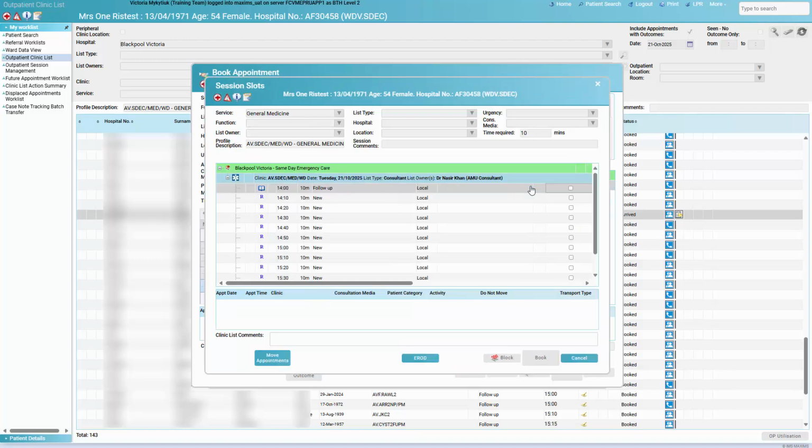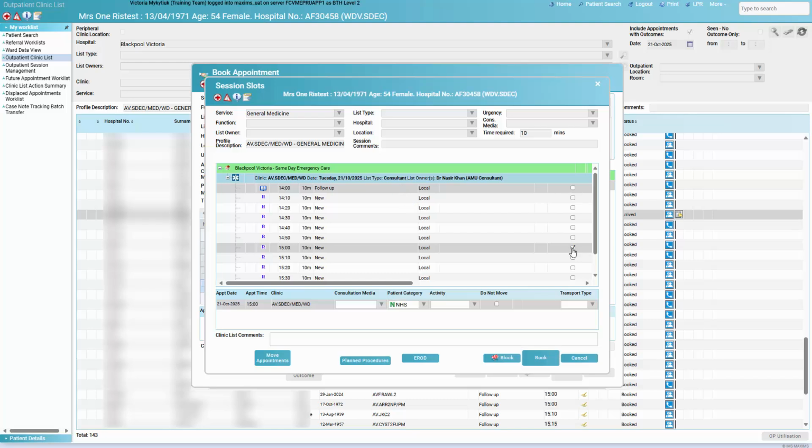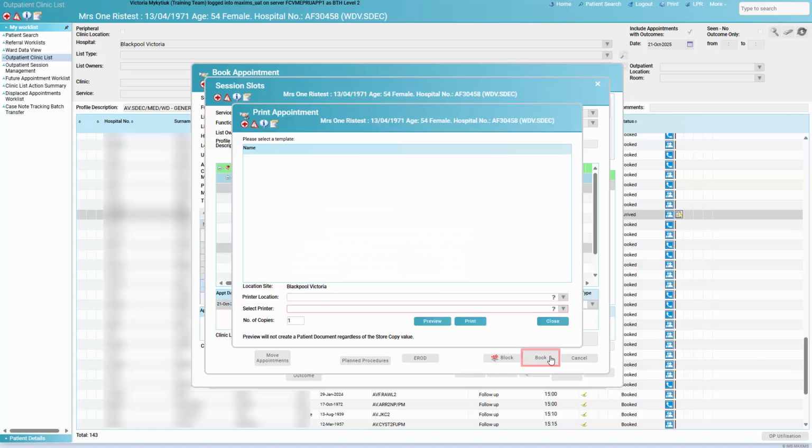Select the time you wish to book. Ensure appointment type and consultation media are entered. Click Book to save the appointment. This appointment is now booked.